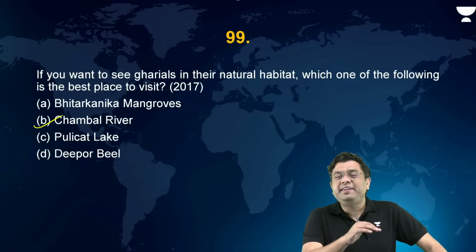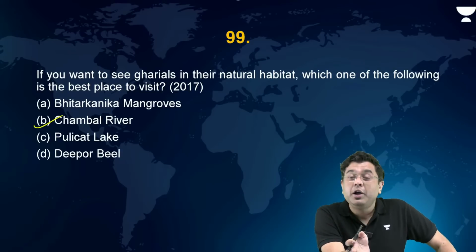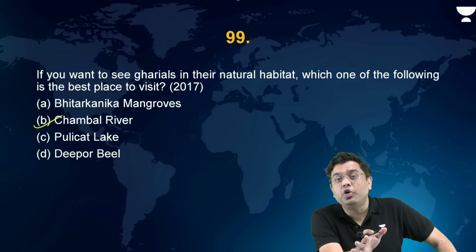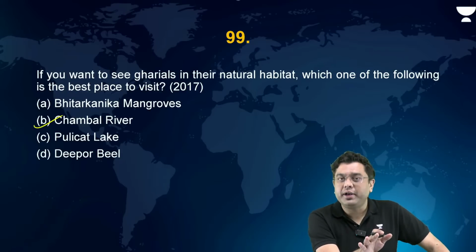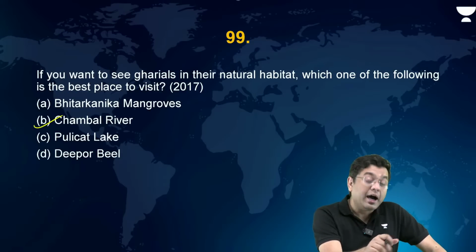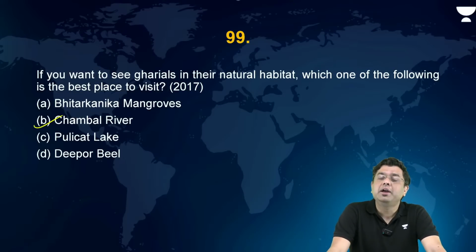However, previously they were also to be found across the Mahanadi and the Brahmaputra river system, where presently they are not to be found. Okay, presently the population is non-existent. However, the government of Assam and the government of Odisha are trying gharial reintroduction programs in those areas as well.